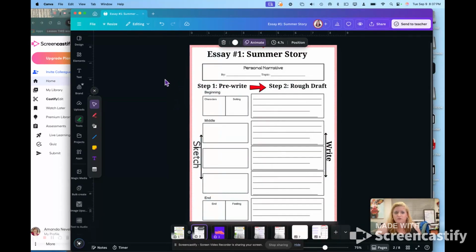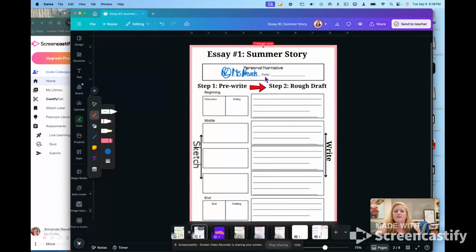We're going to complete step 1 today, and hopefully you're going to complete step 2 today as well. So right away, get your pencil, and I want you to write, right here where it says by, your header, first and last name. I'm going to put my number, my first name, and then it's Miss Neville's. Nice handwriting, not like Miss Neville's right now, because it's really hard to write on this computer thingamabobber.